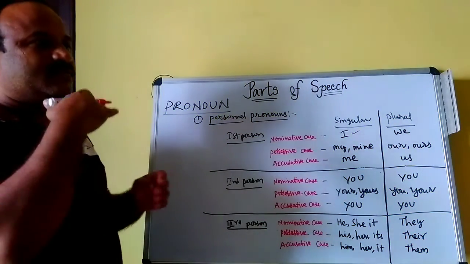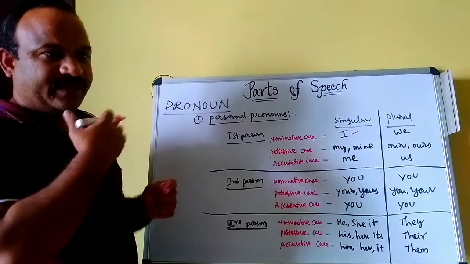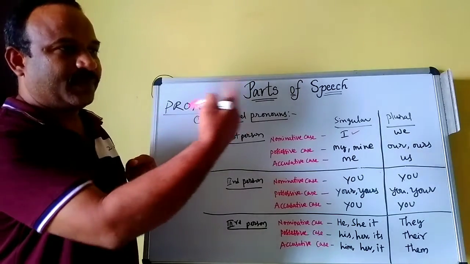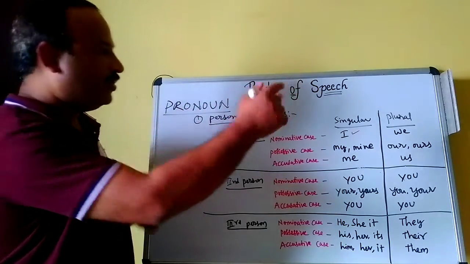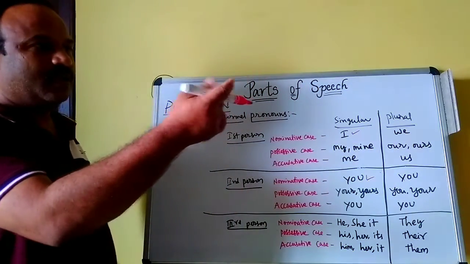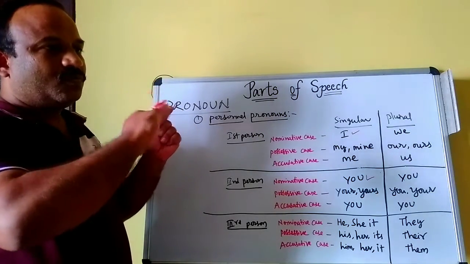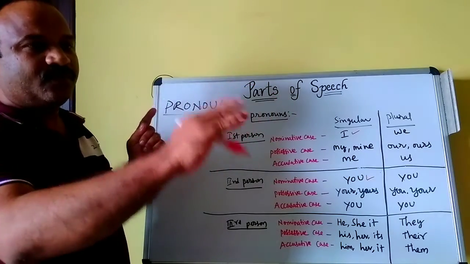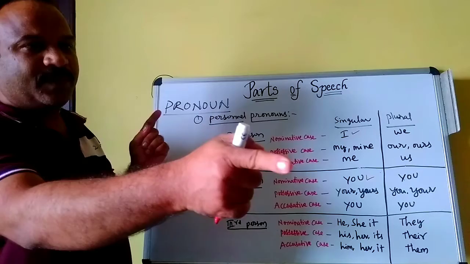Second person is the one who is spoken to, the opposite person. That is you. Second person, you. Third person is who is spoken of, the other person.